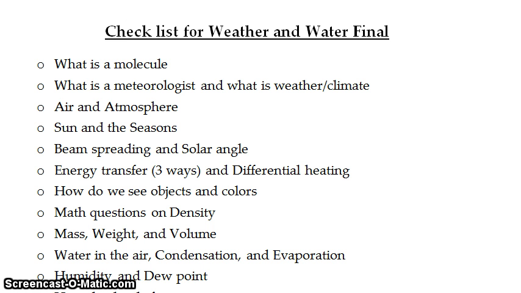So looking at the next thing, we're looking at what is a meteorologist and weather and climate. A meteorologist is a person who studies what weather is and its effects on the atmosphere and on the earth. Okay, the difference between weather and climate. Weather is going to be the atmospheric conditions that are taking place around us. Weather is what happens today, tomorrow, the next 5-10 days. Beyond that, we start talking about climate, what we expect to happen during a certain season, or our expectations over a longer period of time.